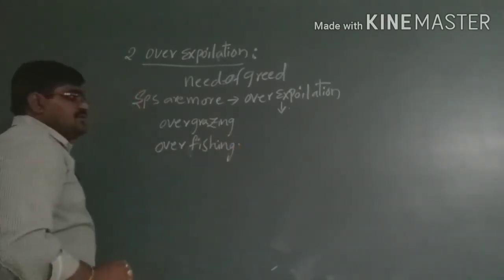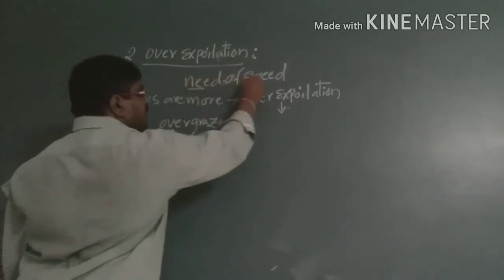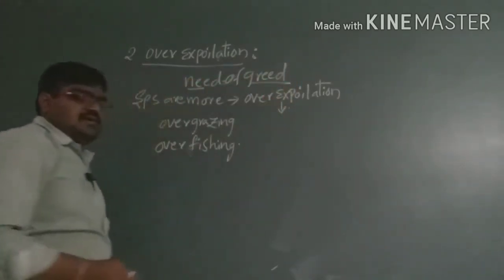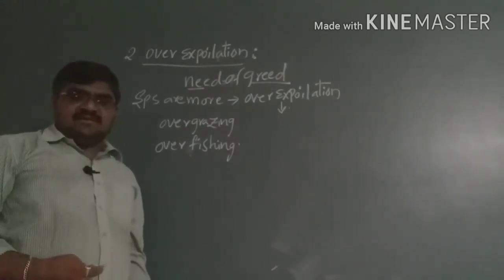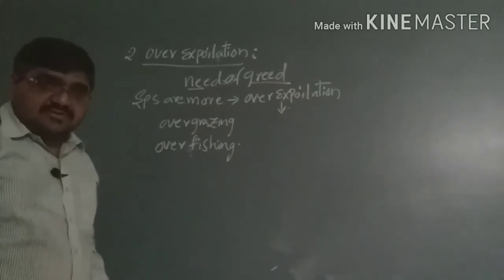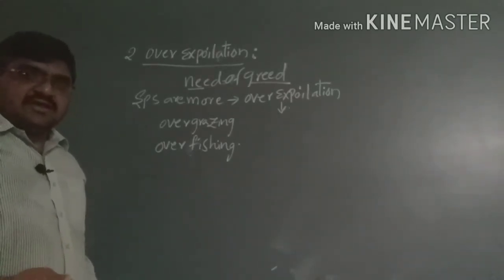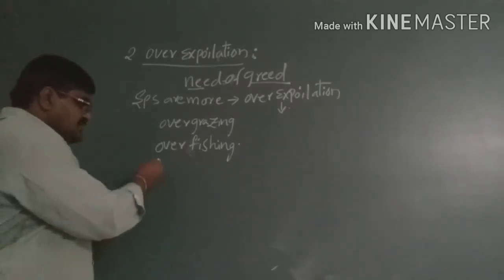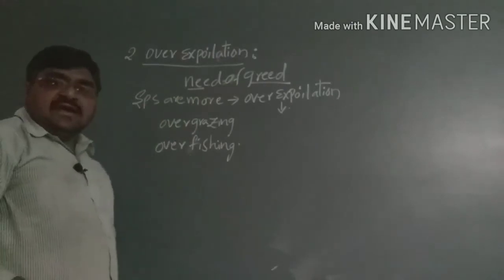These are the factors where, if the species are many, that means the need of greed, a competition takes place between these species. The species which get the food or any other shelter will survive, and the remaining species will gradually become extinct.